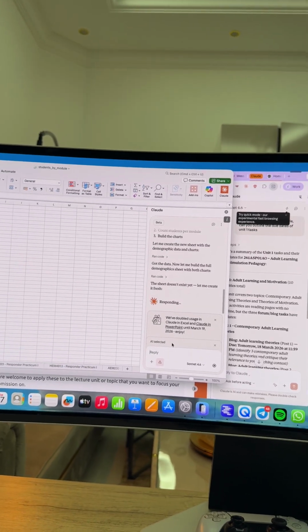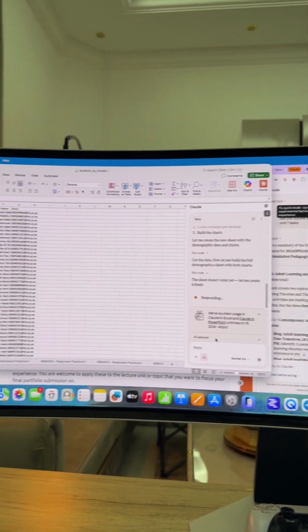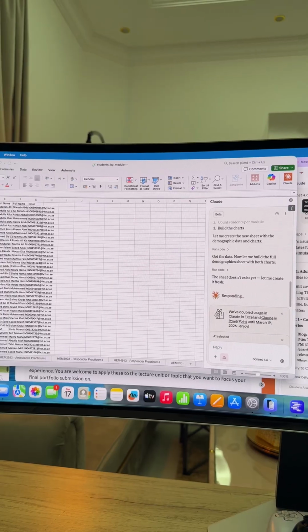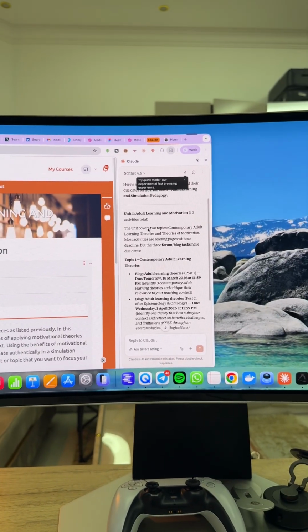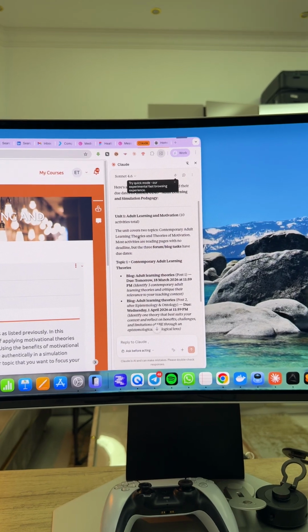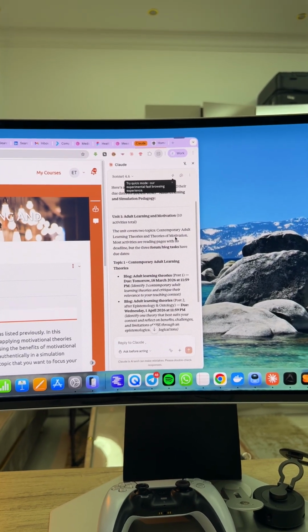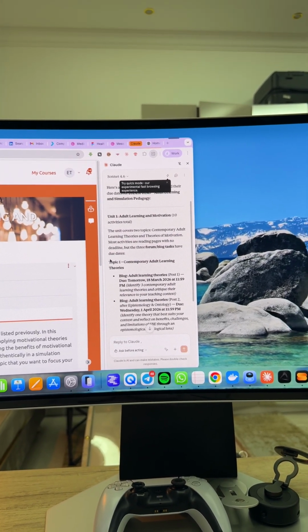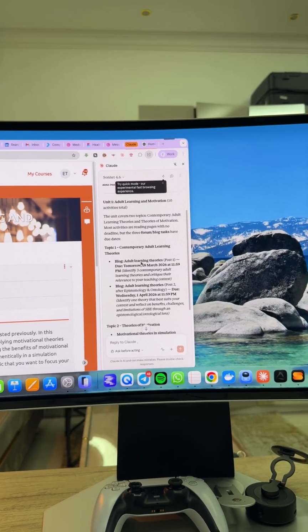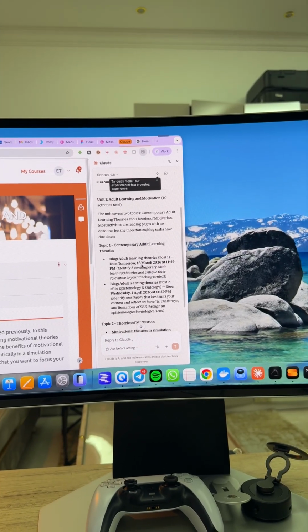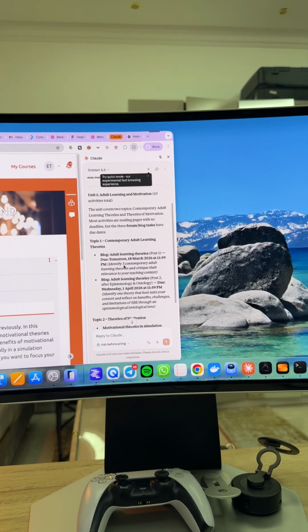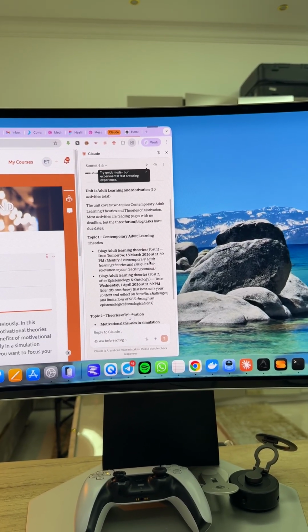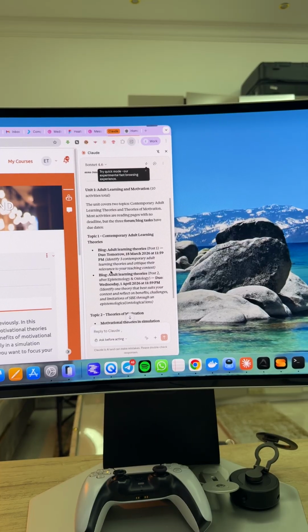So for instance here, the unit covers 2 topics: contemporary adult learning theories and theories of motivation. Topic 1, blog on adult learning, is due tomorrow so I need to get on it. What you need to do is identify 3 contemporary adult learning theories and critique their relevance to your teaching context. Then you have to write, and the second blog is due on Wednesday. So you didn't have to go through that.